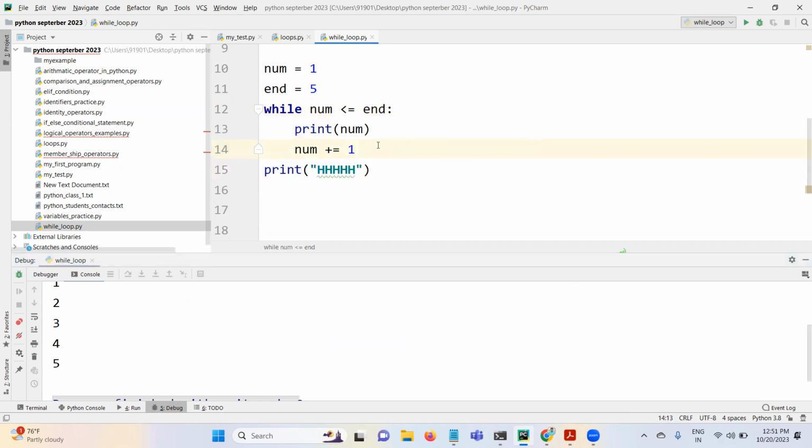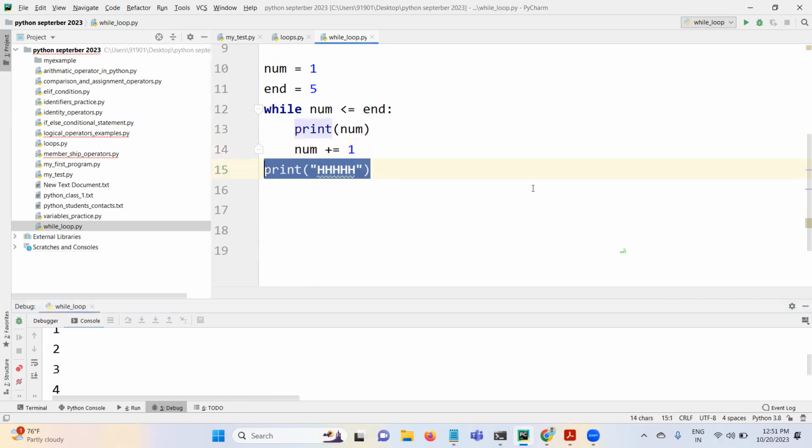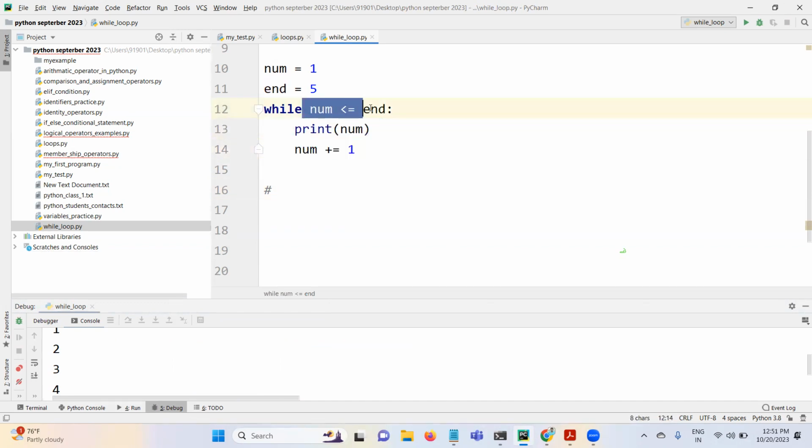Are you able to follow, guys? Any doubts here? Clear. So as long as this condition is true, this block of code is going to be executed. When this condition is false or failed, the loop will be stopped and Python starts executing the statements outside. If you observe, print outside while, for example.